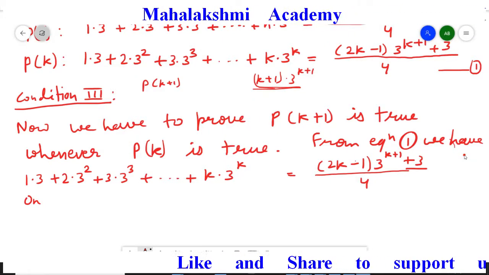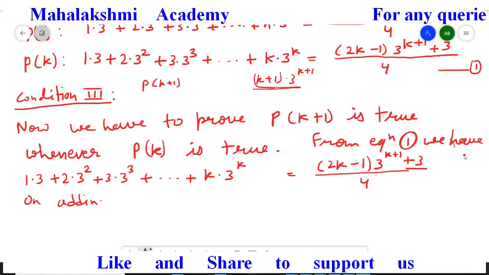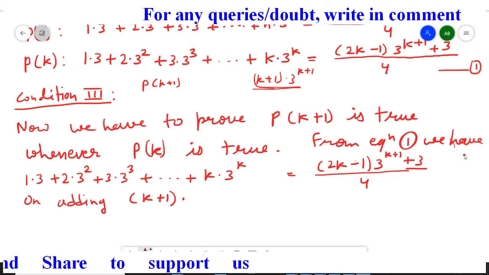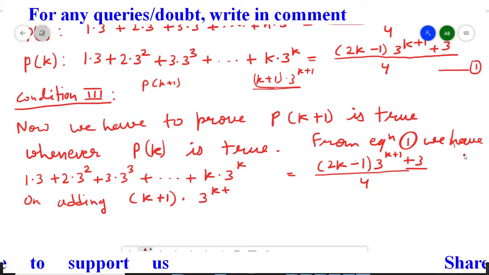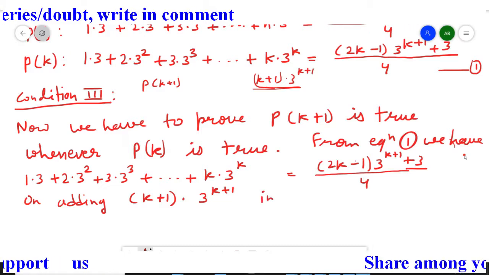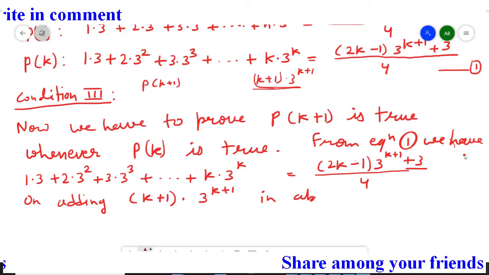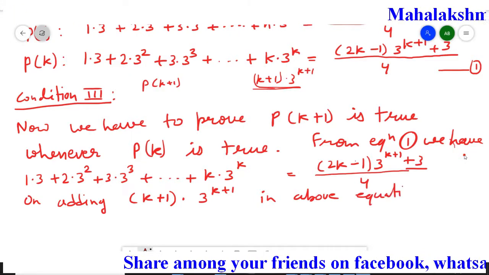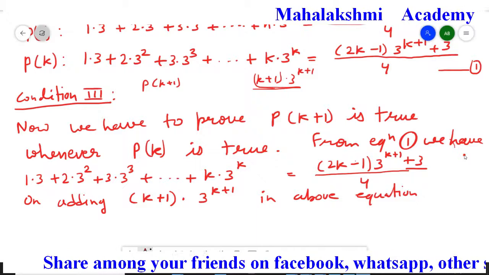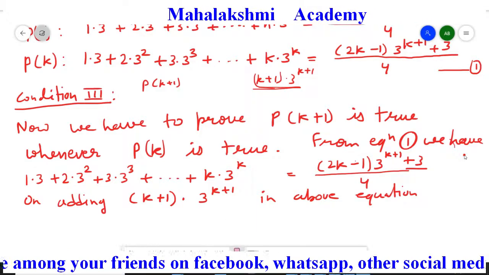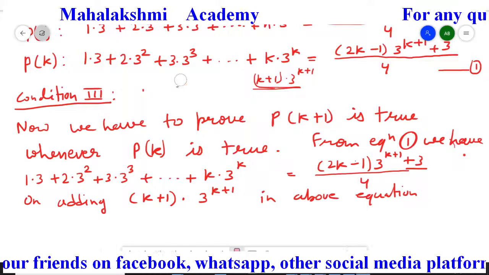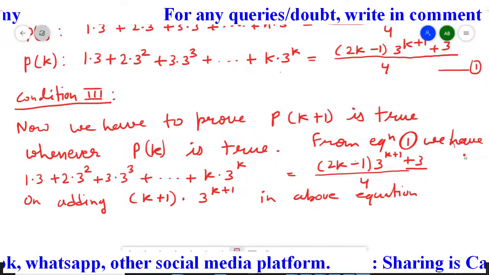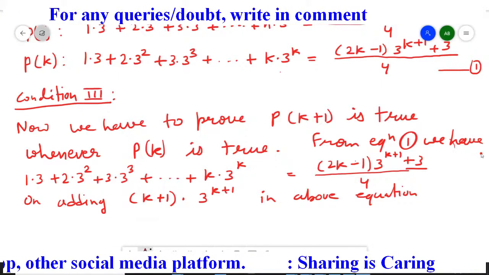So we will write here, on adding k plus 1 multiplied by 3 to the power k plus 1 in the above equation. First let me erase this, because I only wrote these to explain to you. I hope it's clear how we obtain what we are going to add.